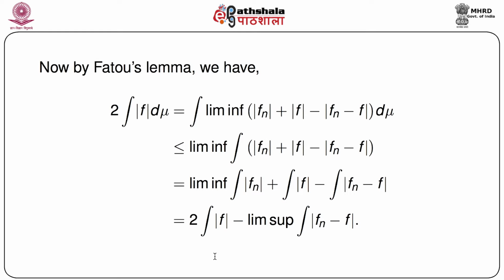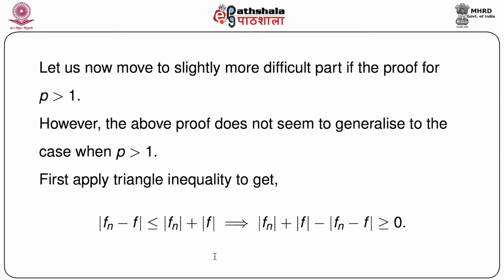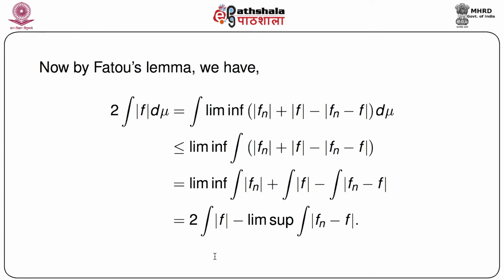Now we apply Fatou's Lemma. So after a long time we are going to apply Fatou's Lemma. So what we have is twice the integral of mod f d mu equals integration of lim of mod fn plus mod f minus mod fn minus f.